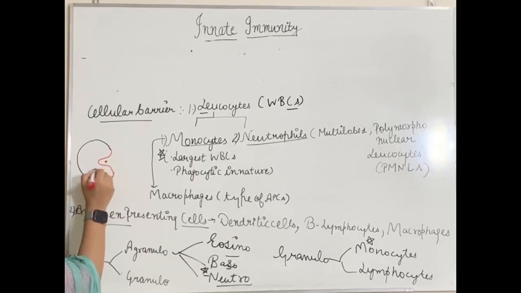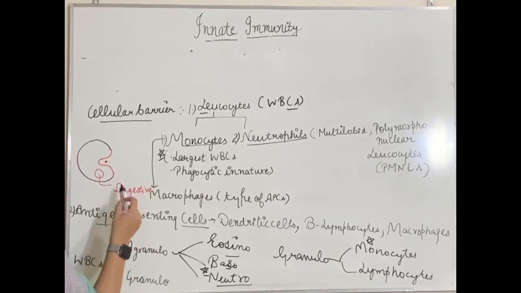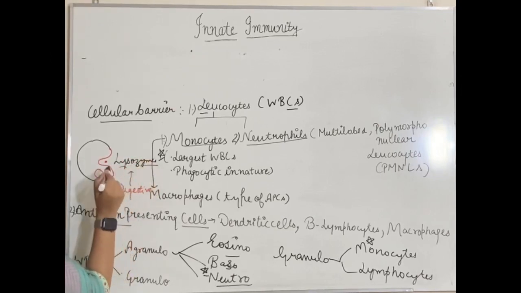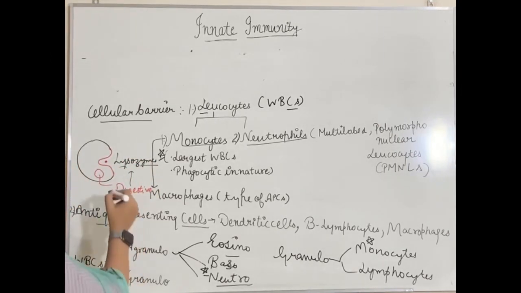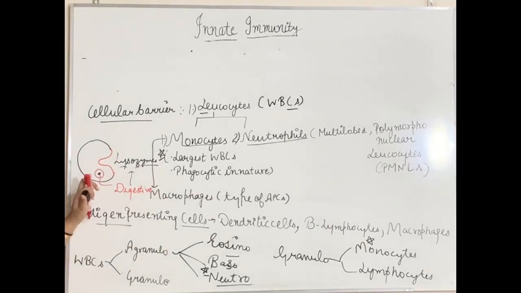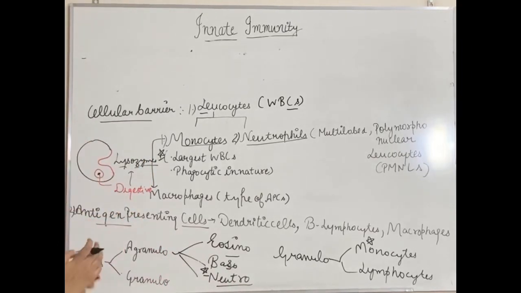Then there is a phagosome which is present inside these monocyte cells. Phagosome is basically a digestive vacuole, and this digestive vacuole has digestive enzymes which are called lysozymes. These lysozymes, as they are digestive enzymes, will help in digestion. This antigen will move inside this phagosome, and these lysozymes present inside the phagosome will digest this antigen, and ultimately this antigen will be digested and killed, right? So this is what is happening. This is how phagocytosis happens.